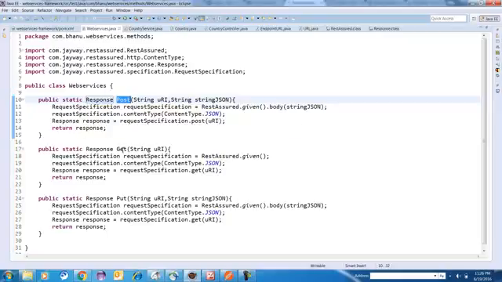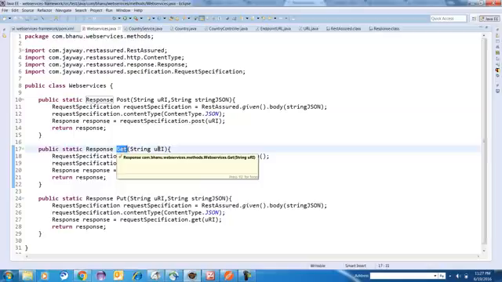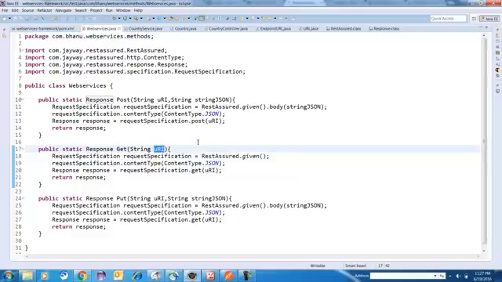Similarly, to design a get method, it requires only the endpoint URL. In a get method you don't have to supply the body, because you are trying to get data based on the URL. In the URL itself you can supply parameters, you can supply the data. So here you just call the method RestAssured.given.